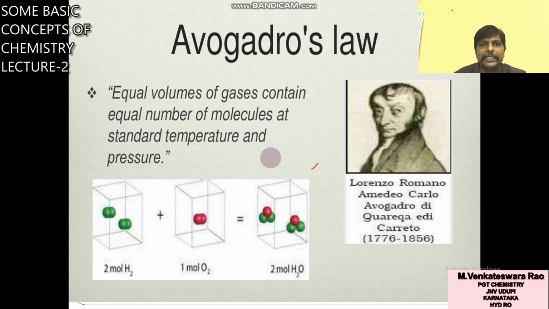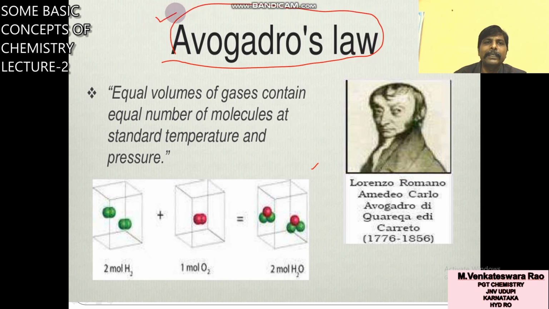So the next law is Avogadro's law. This one will come again in the states of matter chapter also. One more time it will come, it is important. Equal volumes of gases contain an equal number of molecules at standard temperature and pressure.